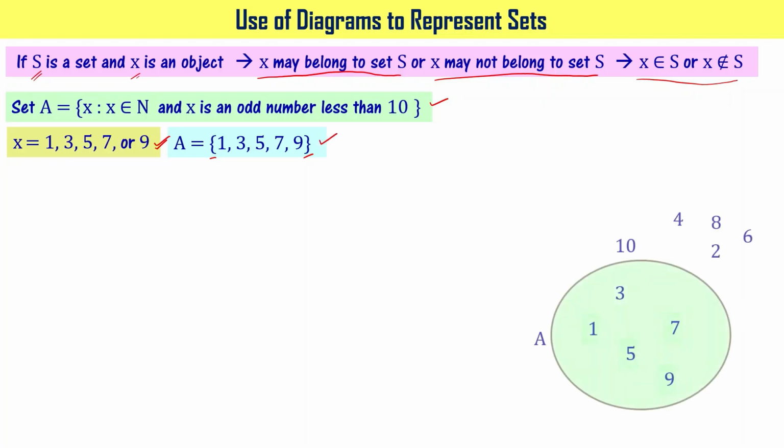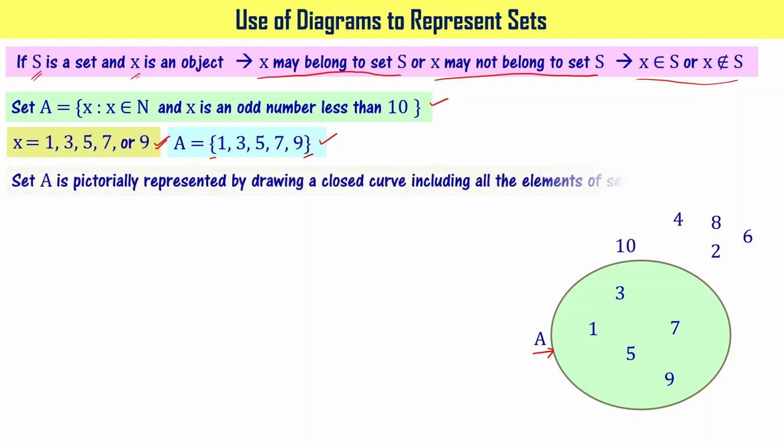That can be shown even pictorially here. As you see, I have numbers 1, 2, 3, 4, 5, 6, 7, 8, 9, 10 here, right? And I have drawn a line around 1, 3, 5, 7, 9, and I am calling that closed curve A, right?